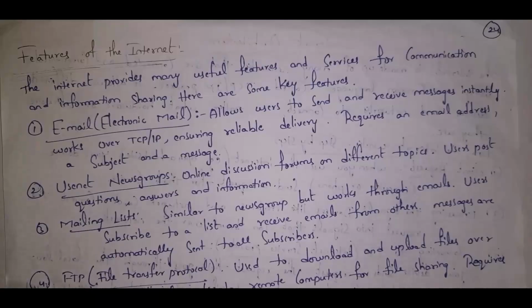The second one is Usenet news groups. Guys, by using the Internet, we can conduct online discussions. We can post questions and get answers, and we can also get daily news and information. The third one is mailing lists. Guys, these mailing lists are the same as online discussions, just conducted using email. You need to subscribe to message groups, so you will receive daily emails.